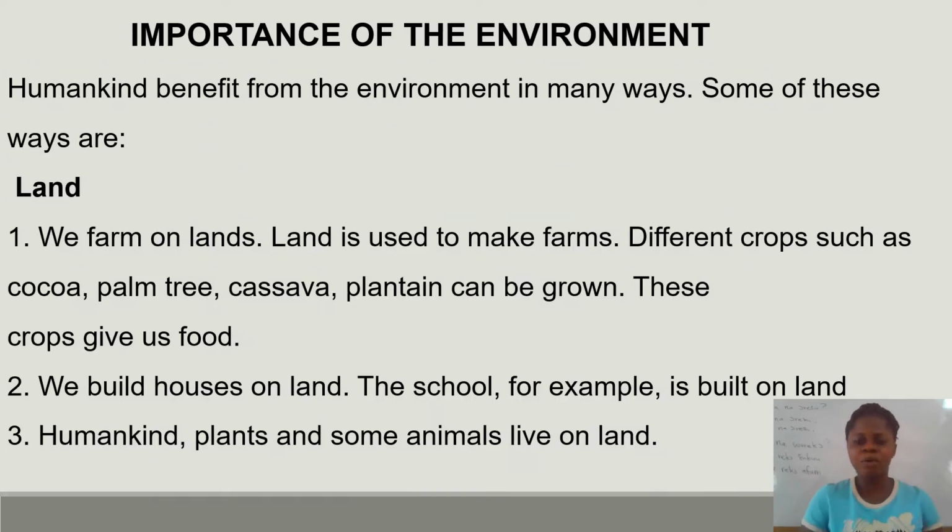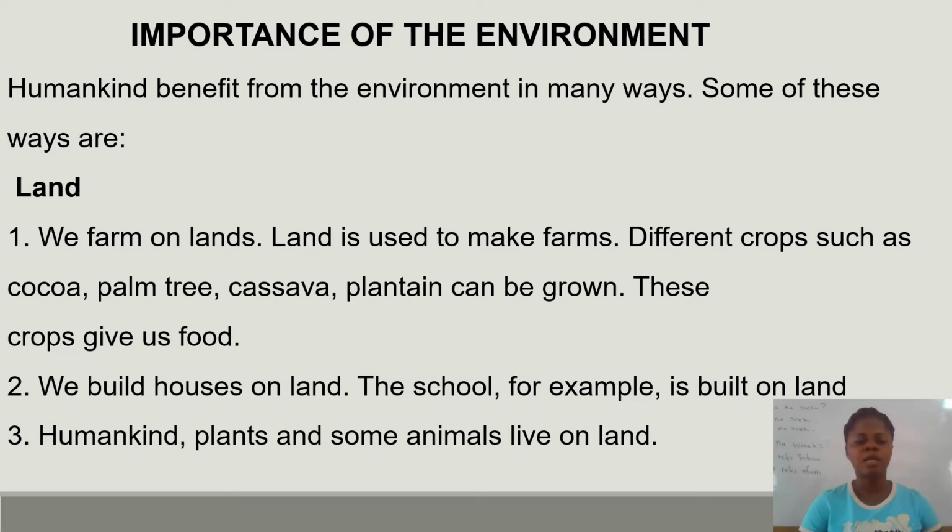So what is the importance of this environment at all? Is the environment important? Is it important at all? Well, let us take a look at this and see if it is important or not. Humankind benefits from the environment in many ways. What are these ways? Let us look at them.